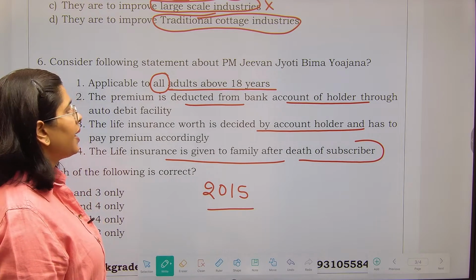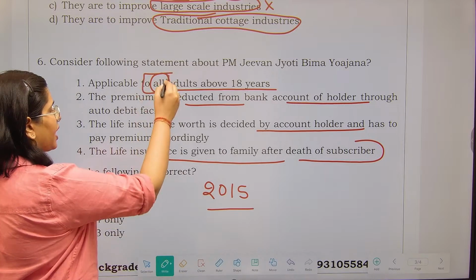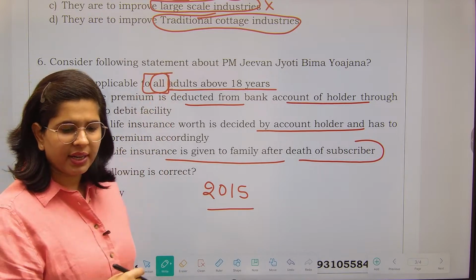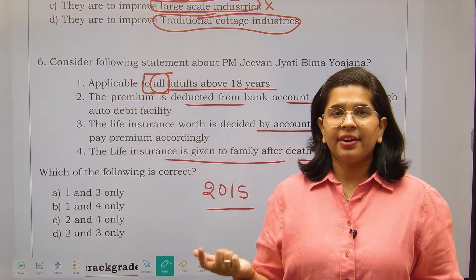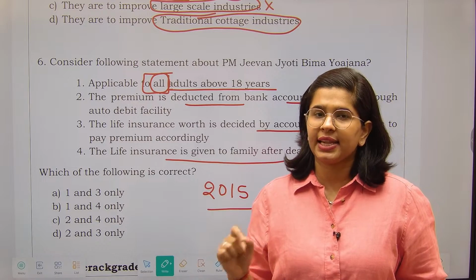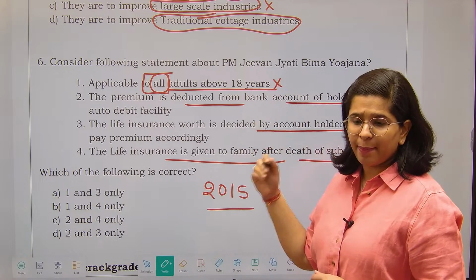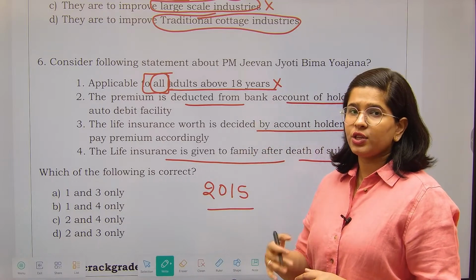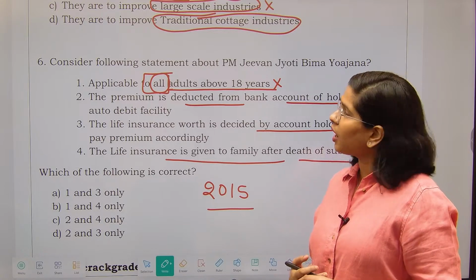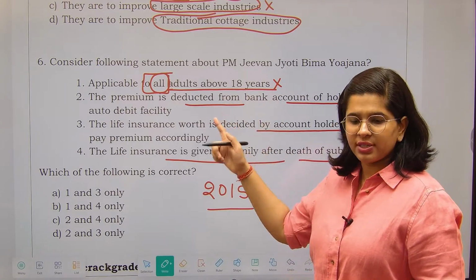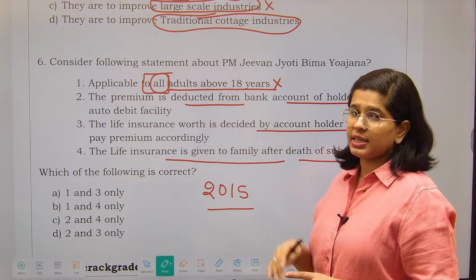So at that particular time, bank account was not there with everyone, and that is why whenever UPSC uses such kind of words, all, everyone, inclusive, etc., they are called as the trigger words. Trigger words means you should be very cautious selecting these words. So obviously first one is not the correct. Yes, the scheme is applicable for the people who are having the age of above 18 years, but there is also a requirement of having bank account. But that is why I cannot say that each and every person who is above the 18 years, onto him this particular scheme is applicable.